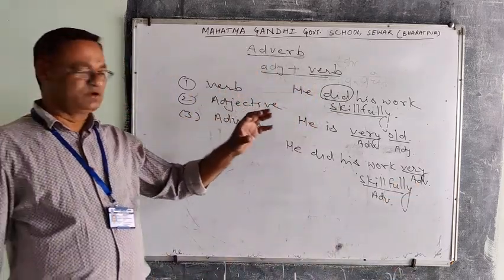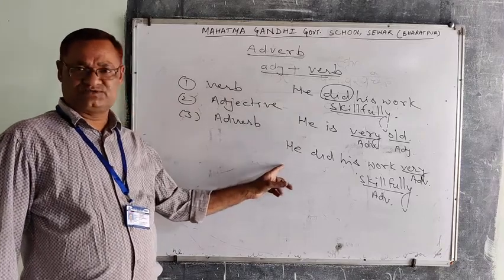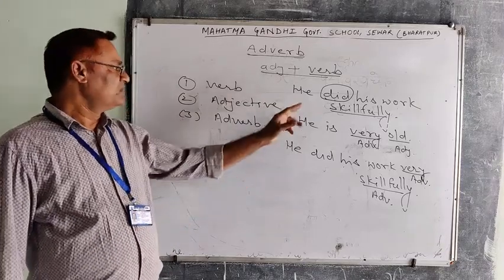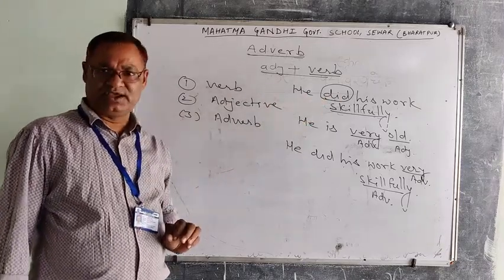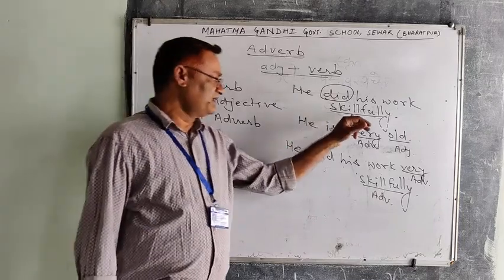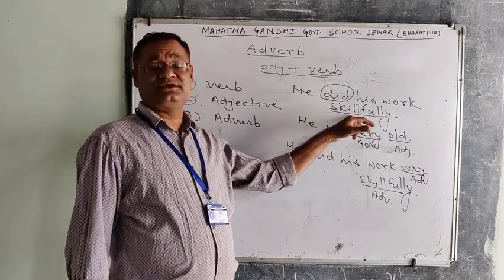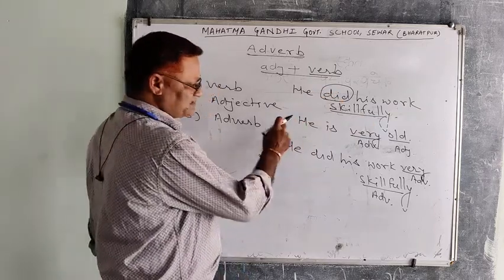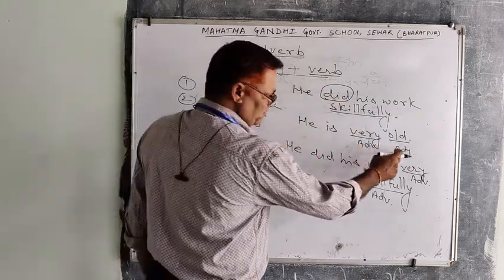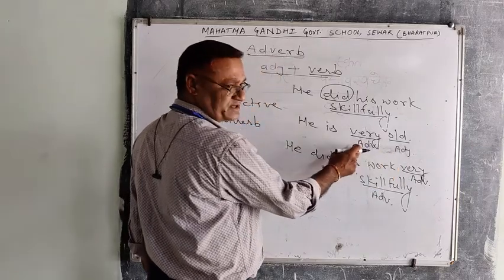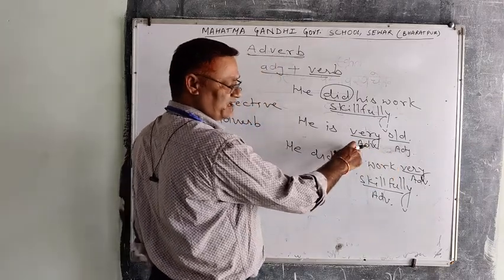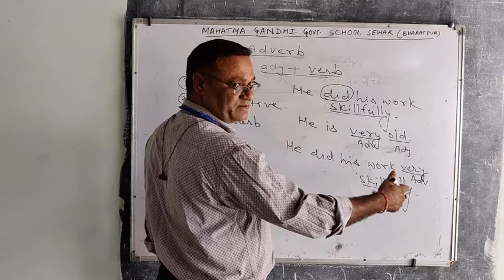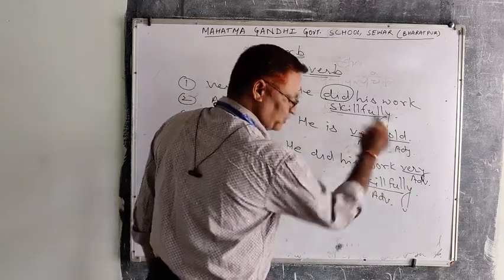If we examine closely the three sentences written on the whiteboard: first, he did his work skillfully. The adverb skillfully here is used to qualify the verb did. In the second sentence, old is an adjective and very is an adverb, and this adverb very is qualifying the adjective old.